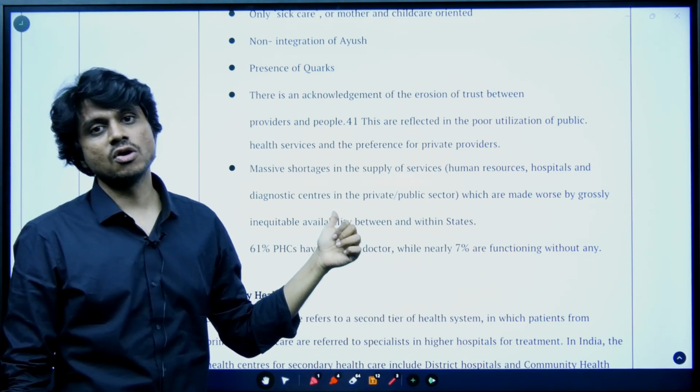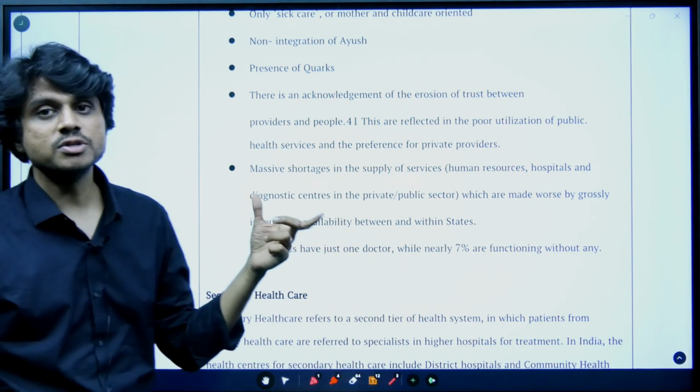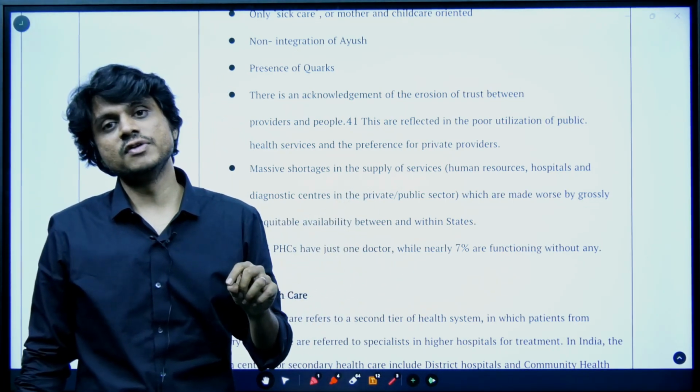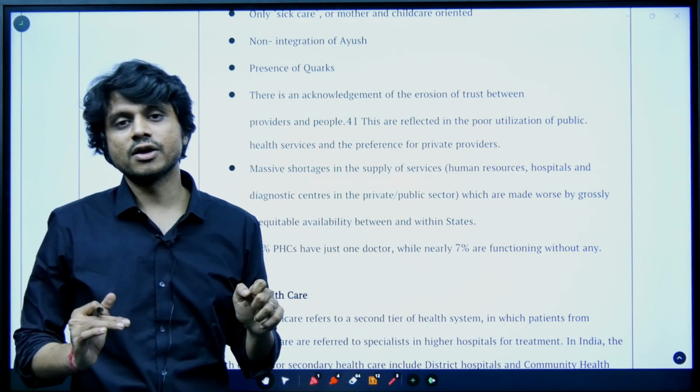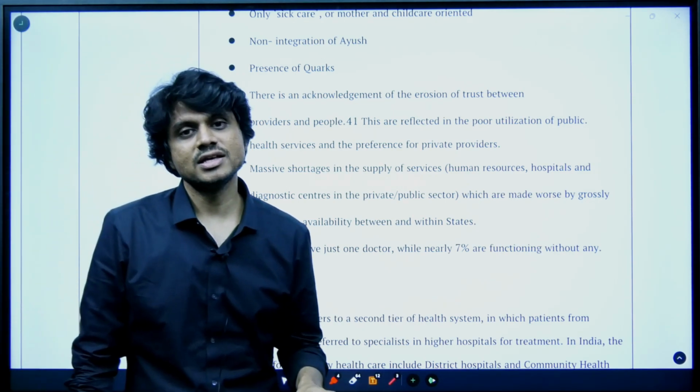Why this trust-based governance is important is, if there is no trust, there is a concept that was mentioned once in the Economic Survey, called the low equilibrium trap. Low equilibrium trap means people are paying less taxes to the government. Why are people paying less taxes to the government?